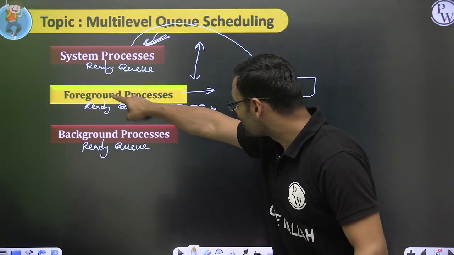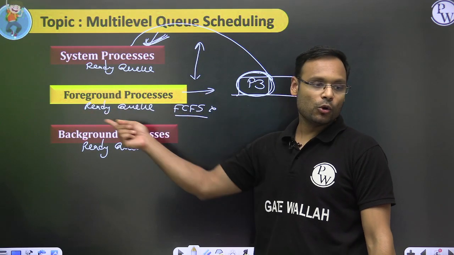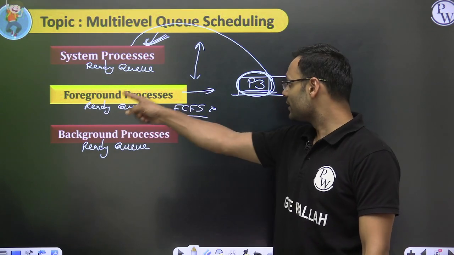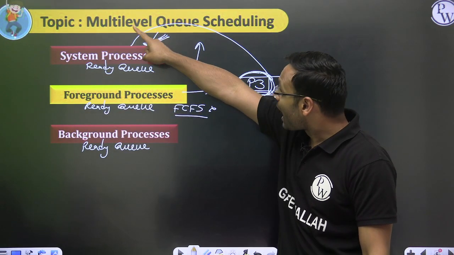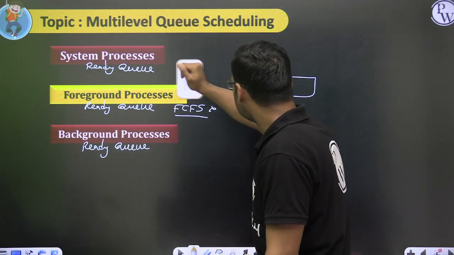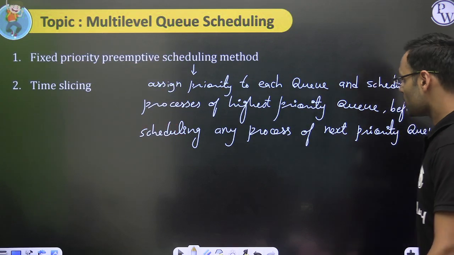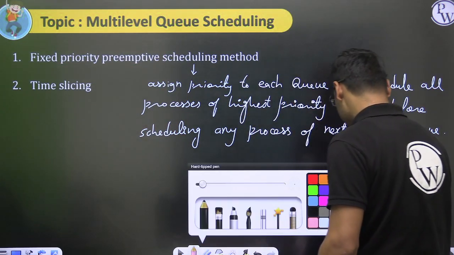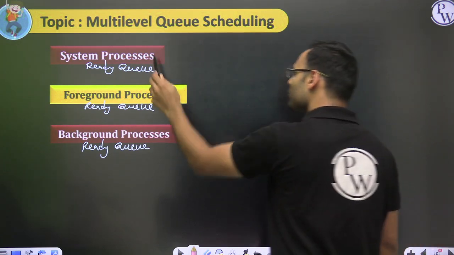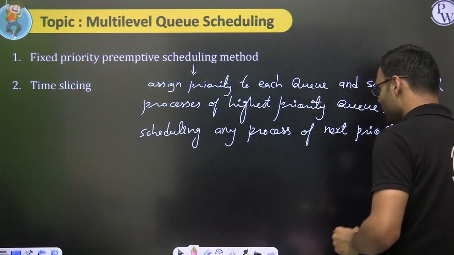If a new process comes here, no preemption happens, just because in this queue we locally have FCFS. The current process will complete, and only then will the next process be scheduled. But if a new process arrives in the higher priority queue, definitely you will have preemption. That's why it is called fixed priority preemptive scheduling. The queues have fixed priority, and between the queues we go with the preemptive nature.